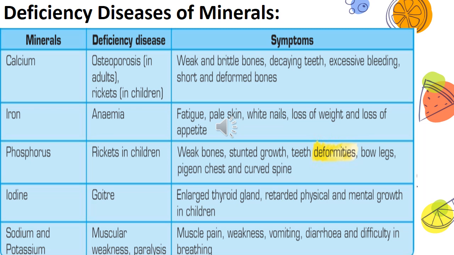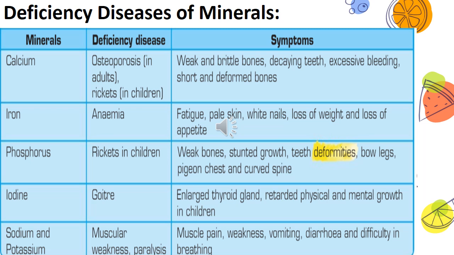Then iron. The lack of iron in the body causes anemia. What are the symptoms? Fatigue, pale skin, white nails, loss of weight and loss of appetite. The person doesn't feel like eating. Phosphorus: the deficiency disease is rickets in children.